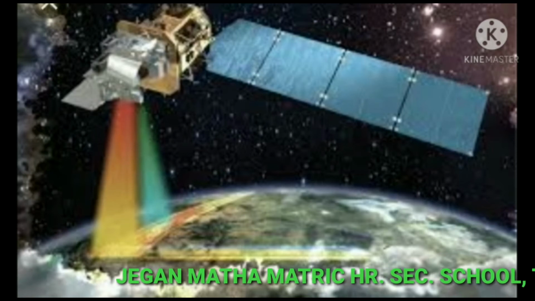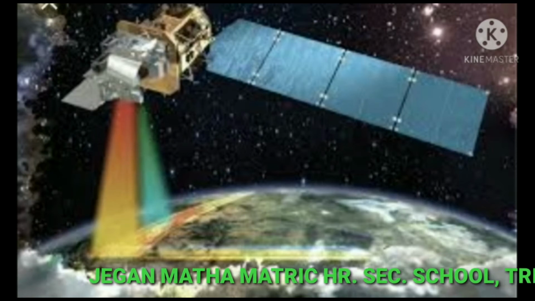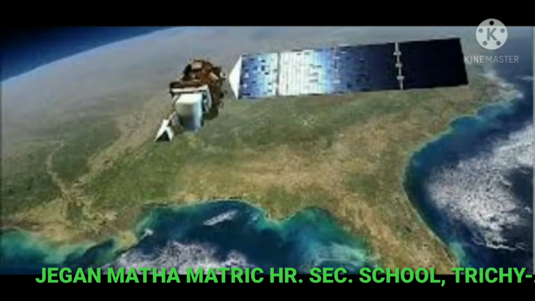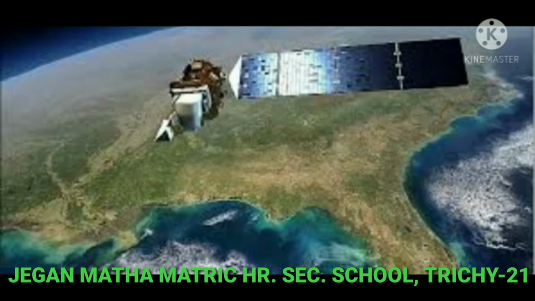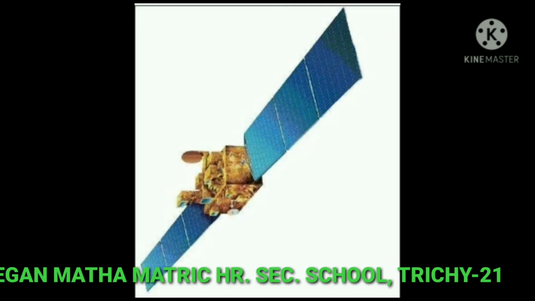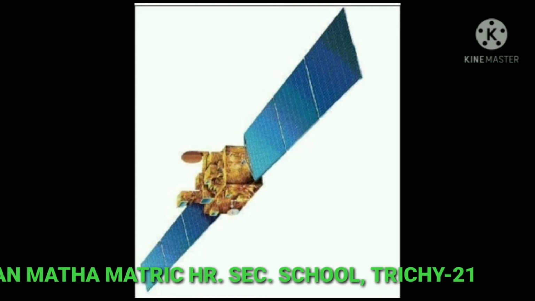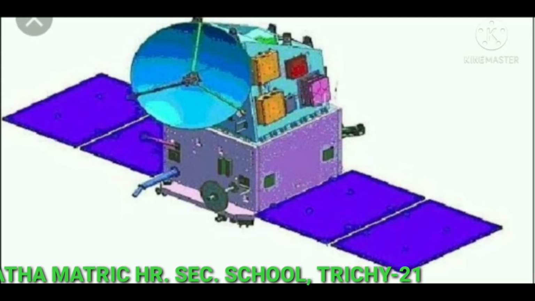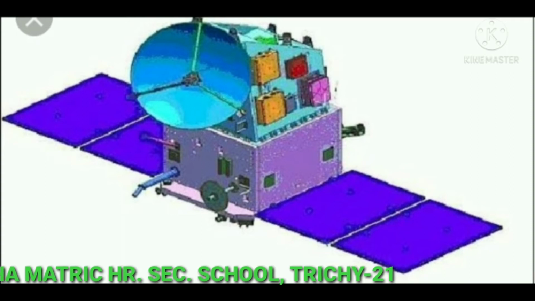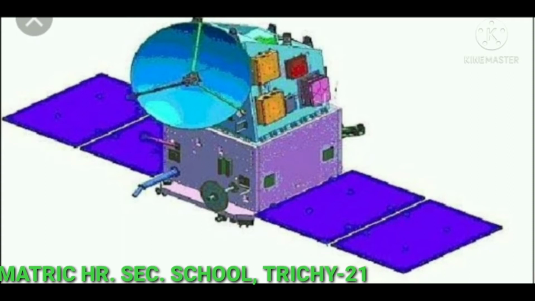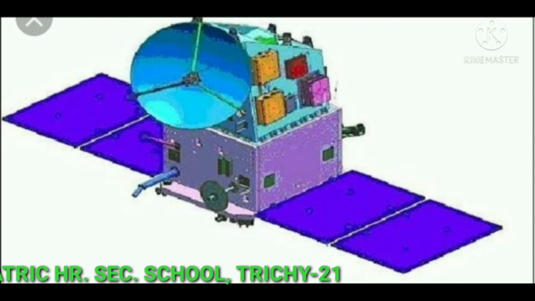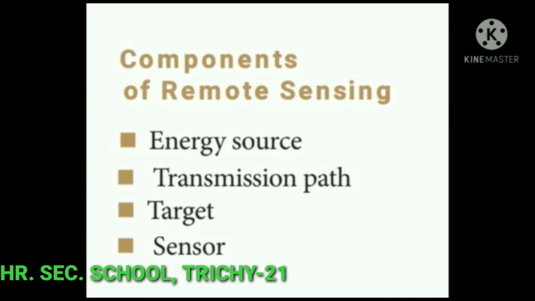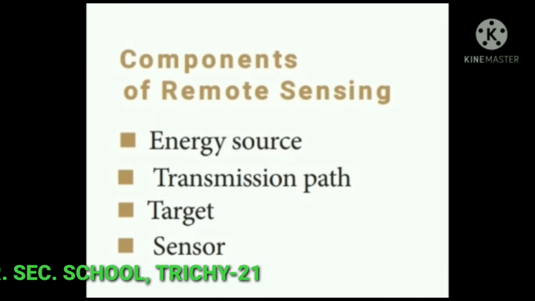Fire and flood details can be extracted and delivered to relevant authorities within 2 hours of satellite image capture. Examples: major earthquakes in China and New Zealand, bushfire in Victoria and flood in Kerala. Dynamic phenomena such as flood, movement of wild animals, shoreline changes, finding lost ships and planes. The researchers made satellite imagery for this. The components of remote sensing: energy source, transmission, target, sensor.